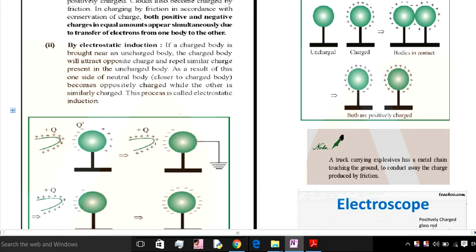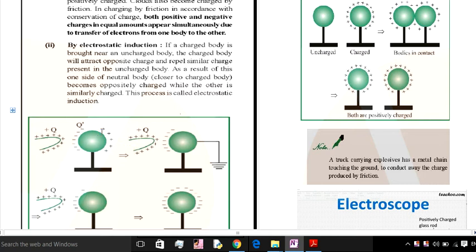When a positively charged body is brought near the q dash body, the positive charge of q will attract the electrons from the q dash. So on one side, the negative charge of the body will come, because we know the unlike charges always attract each other. The positive charges repel each other.